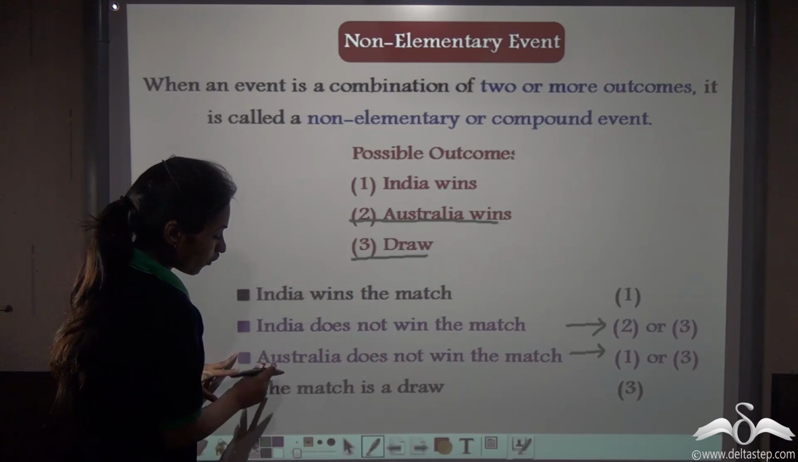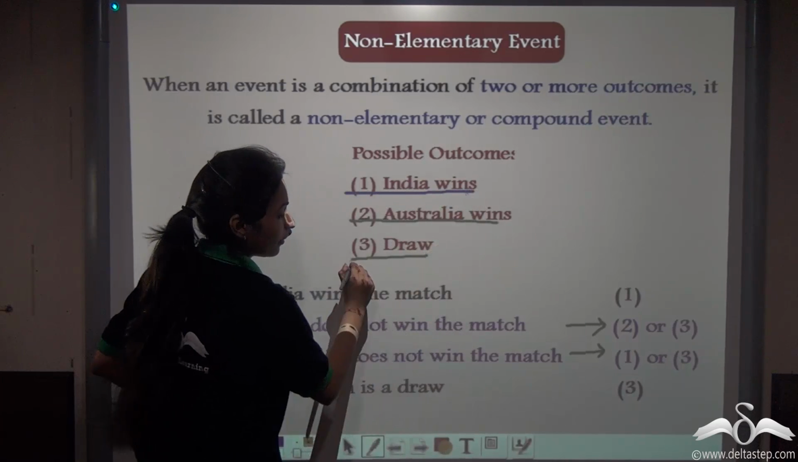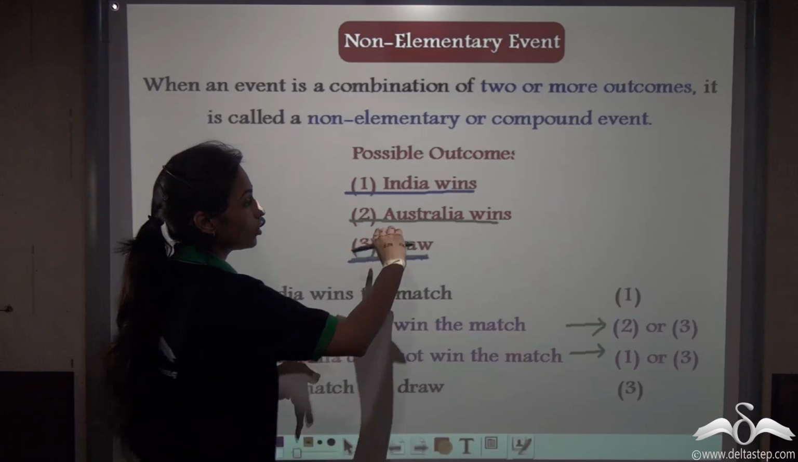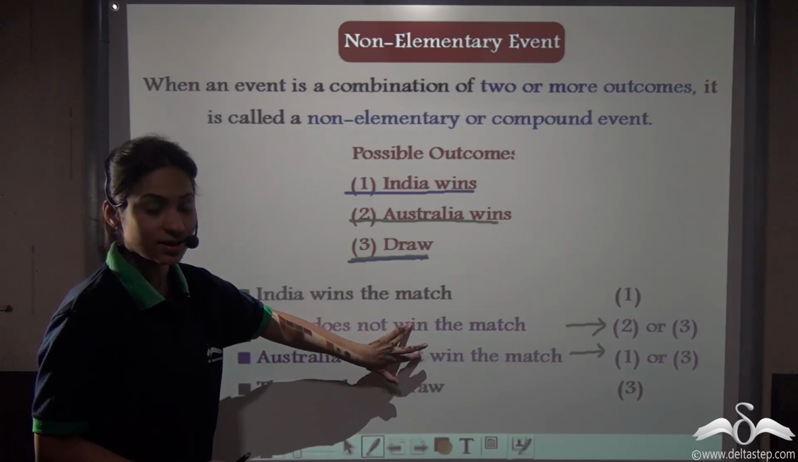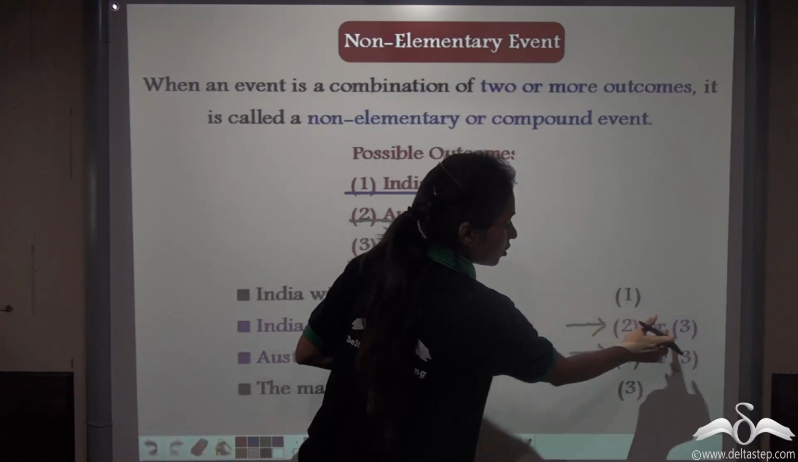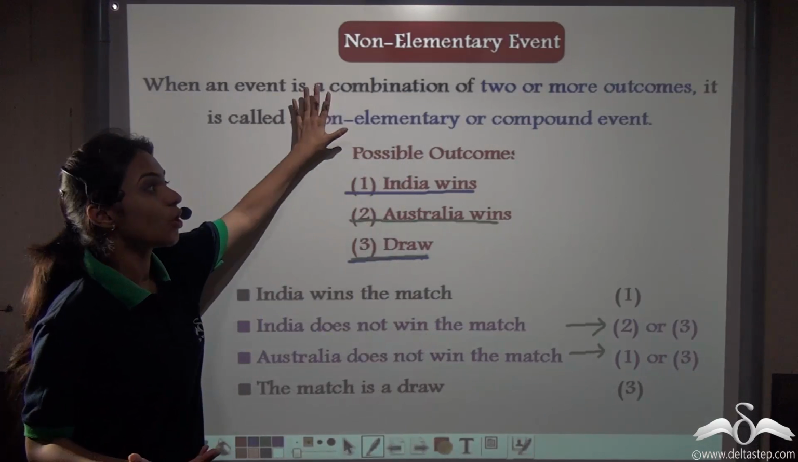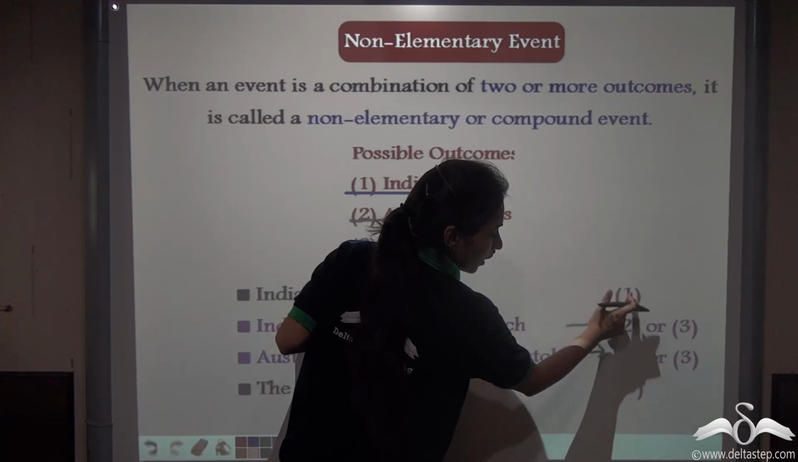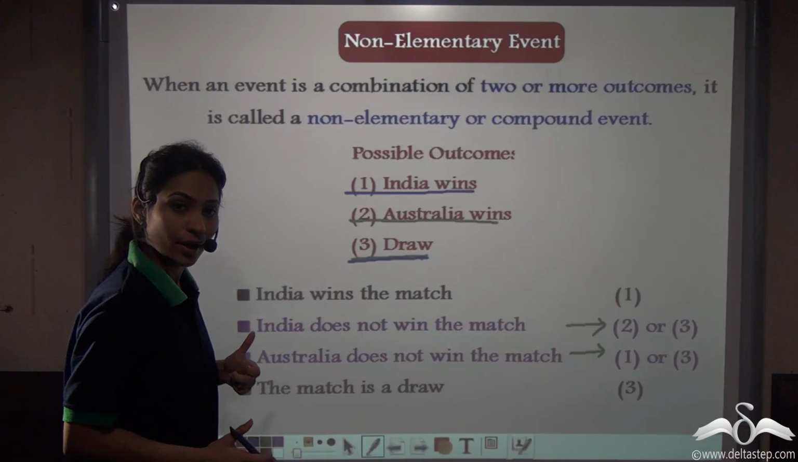Similarly, for Australia not winning the match, either India can win or it can be a draw match. So again, this event is taking into consideration two sample points or two outcomes. So these two events which take into consideration two or more outcomes will be known as non-elementary events. And the rest two which take only one outcome as a definition will be known as elementary events.